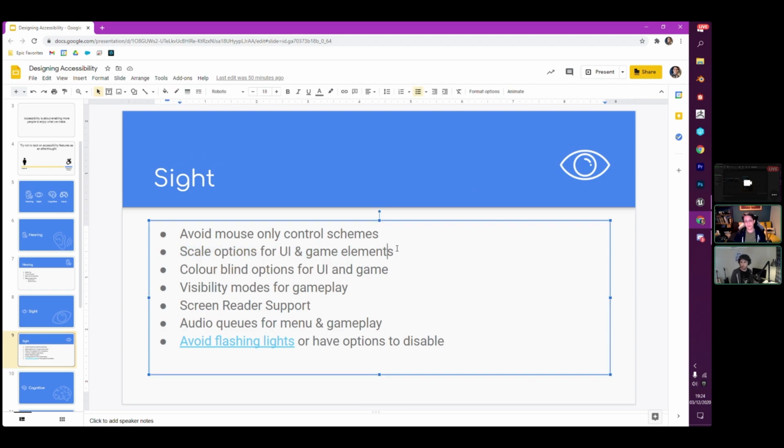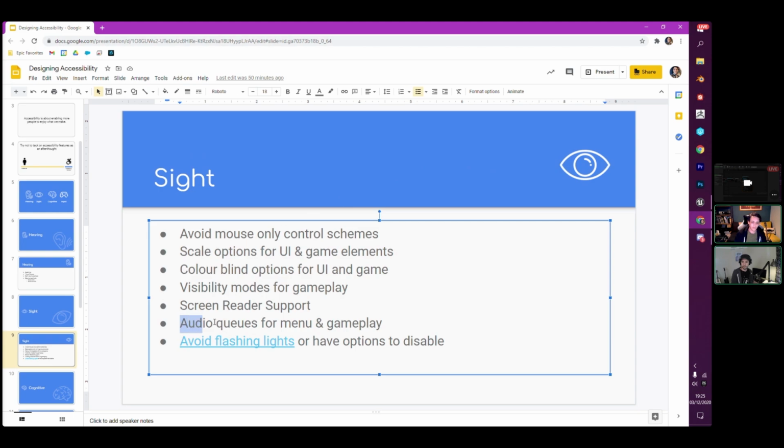Scale options for UI and game elements, so making your user interface bigger or smaller. Colorblind options for UI and game. Visibility modes for gameplay, so being able to filter out different parts of the game so that players can focus on particular parts of the game. Adding screen reader support, or having audio cues for your buttons so that they'll play an audio text to tell you what that actual button is before they click on it.